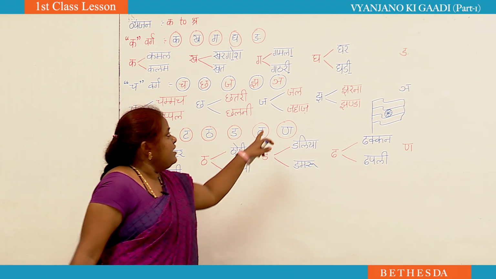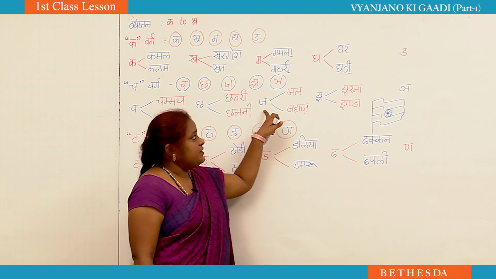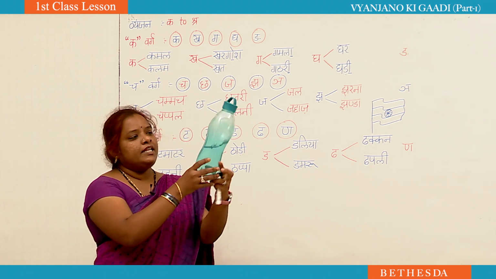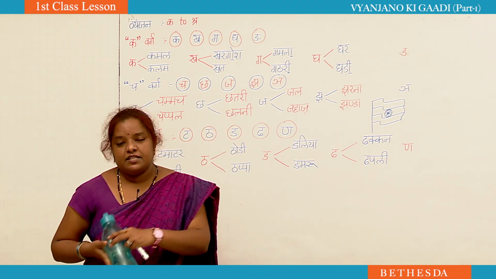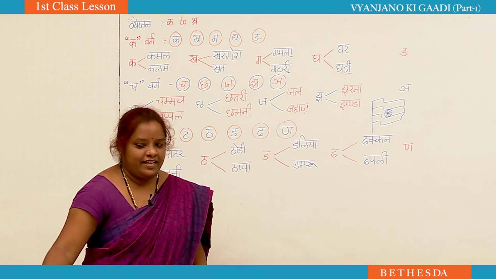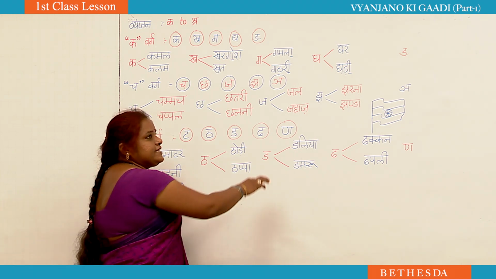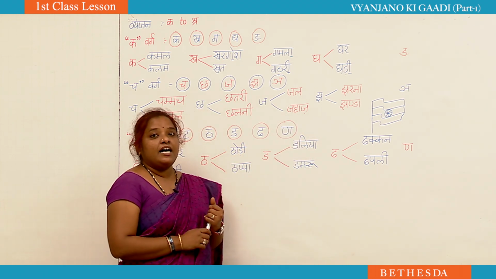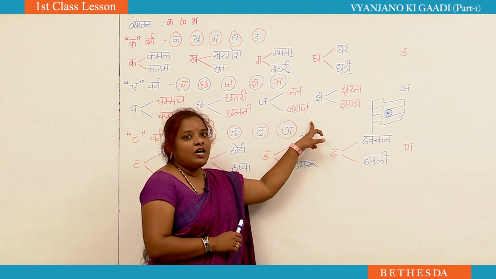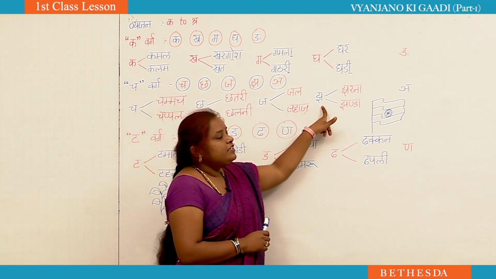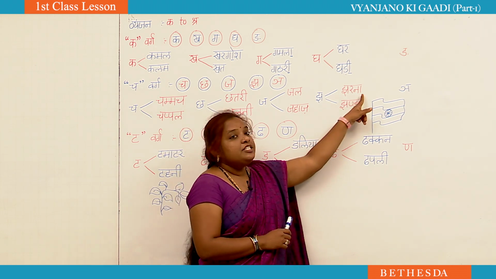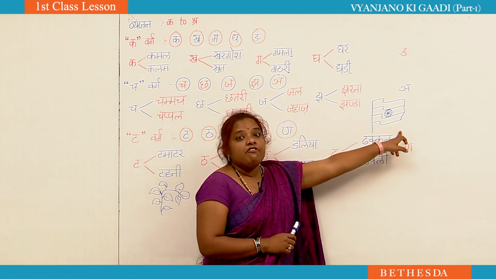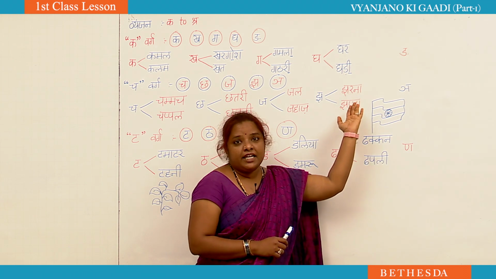Then you can see here the next letter is ja. Ja se jal. Jal means what? What is there inside the bottle? Water. Whenever we feel thirsty, we use water. मुझे जल चाहिए. I want some water. Next, ja se jahaz. Jahaz means ship. Next letter is jha. Jha se jharna, jha se jhanda. Jhanda means what? Flag.